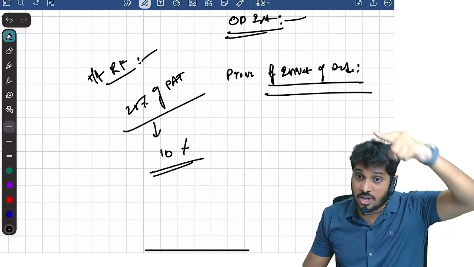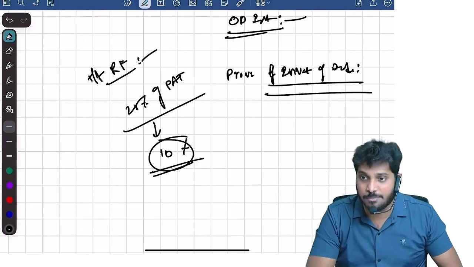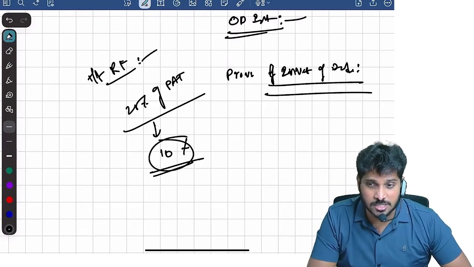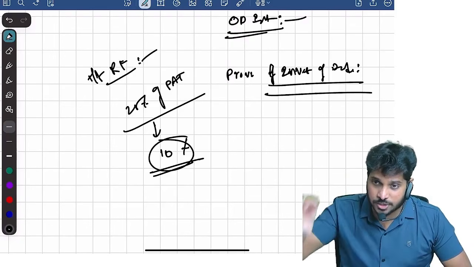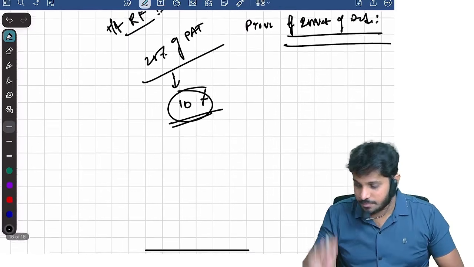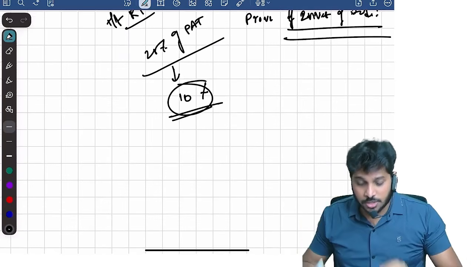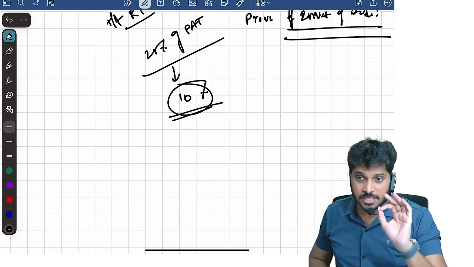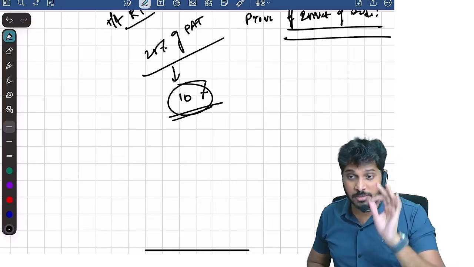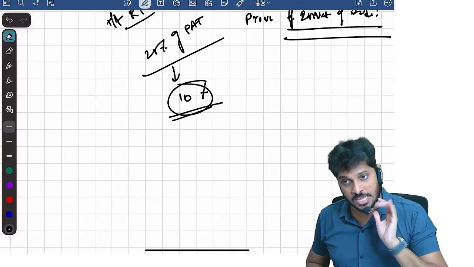With the permission of the registrar, you can reduce it. It can be relaxed to 10%. If the registrar gives permission, it can be reduced to 10%. Are you clear? So a society has to transfer a minimum of 25% of the PAT to the reserve fund. At any cost, it cannot be reduced below 10%, and that too with a special permission of the registrar.